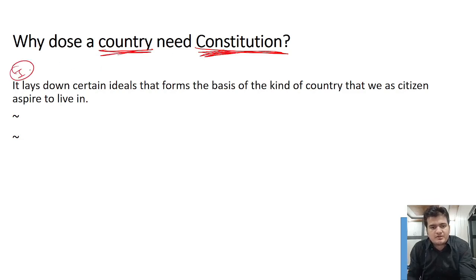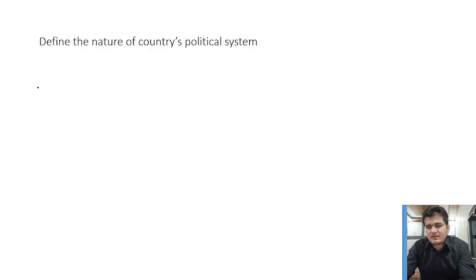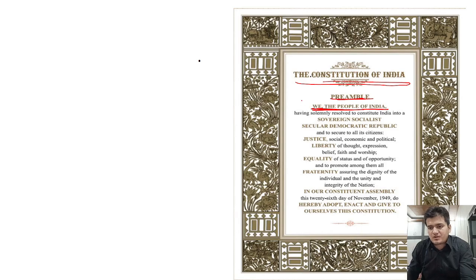The first purpose is that it lays down certain ideals that form the basis of the kind of country that we as citizens aspire to live in. And what are these ideals? These ideals are equality, liberty, fraternity, justice. These are the ideals, and these ideals are actually written in the Constitution.